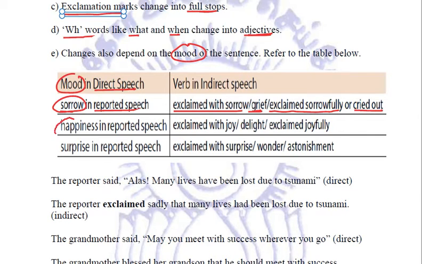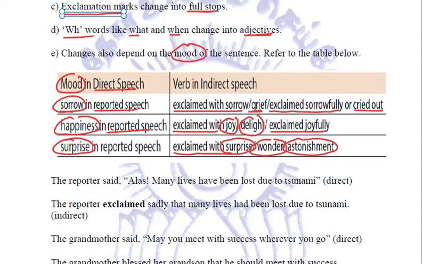Similarly, if the mood is of happiness, then we will use exclaimed with joy, or exclaimed with delight, or exclaimed joyfully, delightedly. If the mood is surprise, then we will use exclaimed with surprise, or exclaimed with wonder, exclaimed with astonishment, or exclaimed surprisingly.